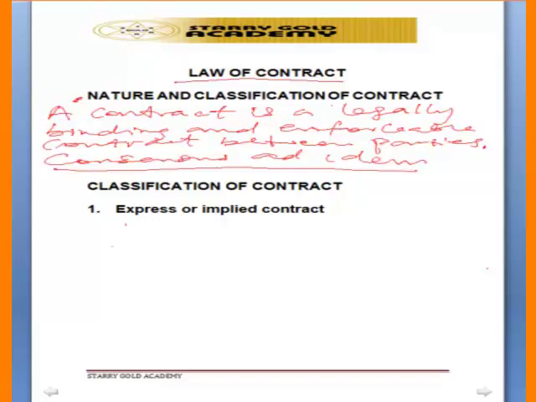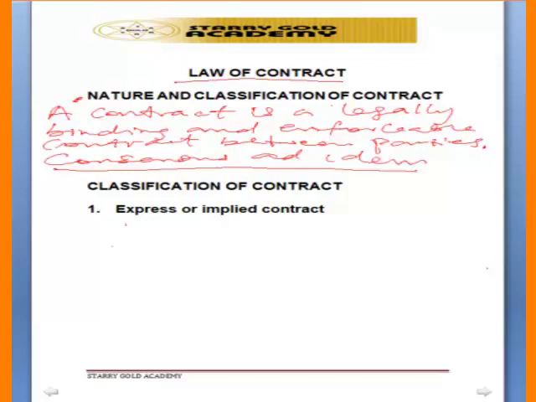That means the minds of the two parties coming together, not only by what they are saying, either what they have written down or what they are saying with their mouth, but also their mind must follow whatever they are saying. Whenever they are agreeing on a particular thing, there must be agreement through words or through a written document, and also through the mind. So the minds of the parties must agree together.